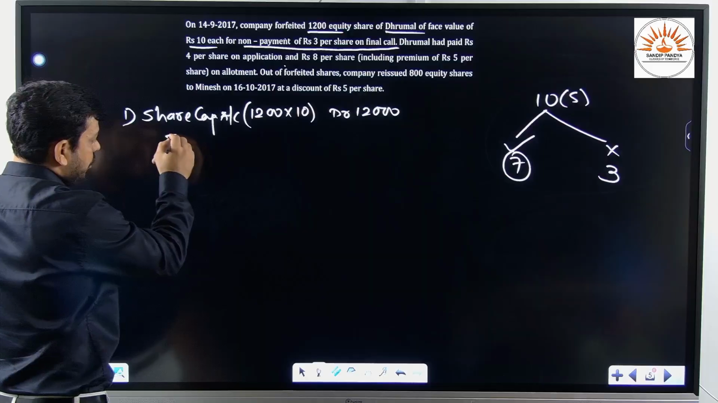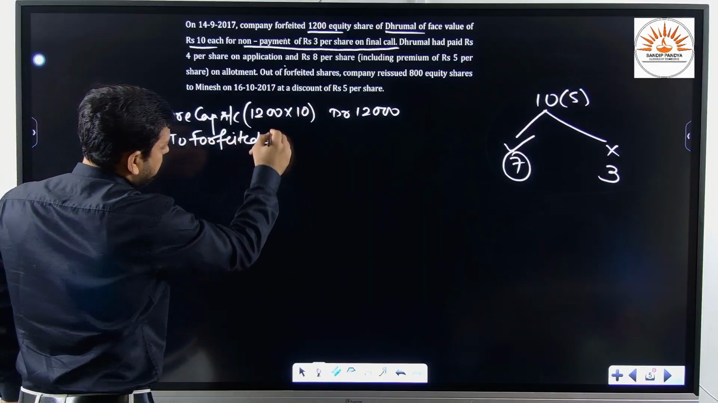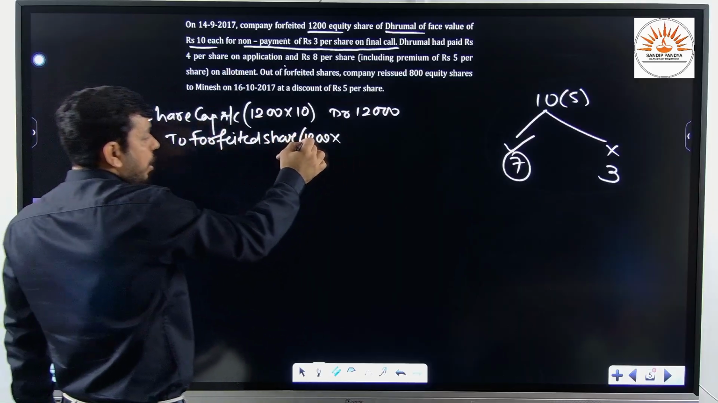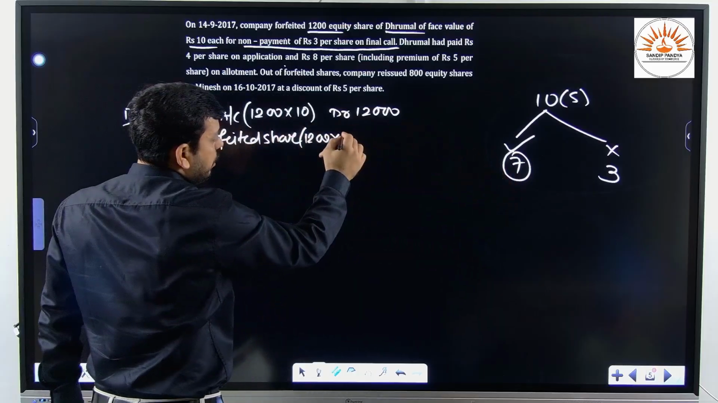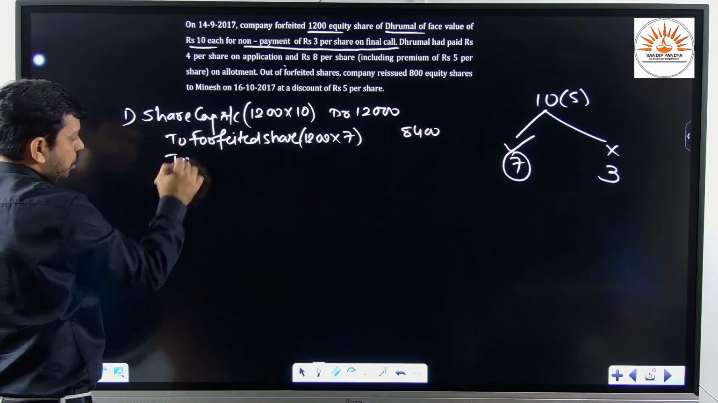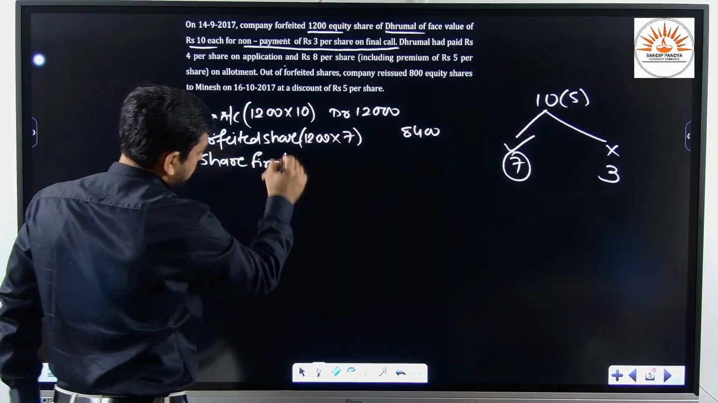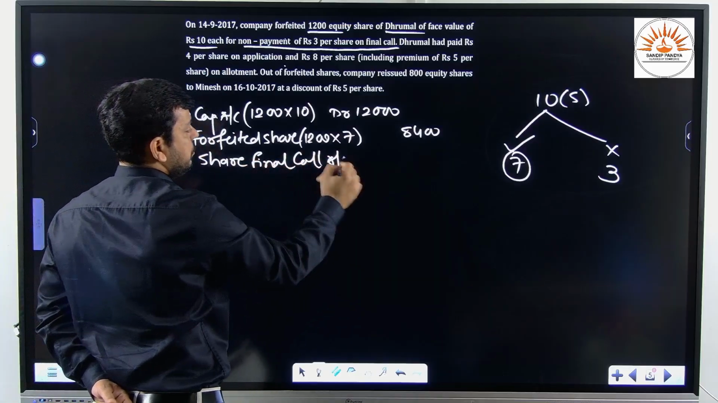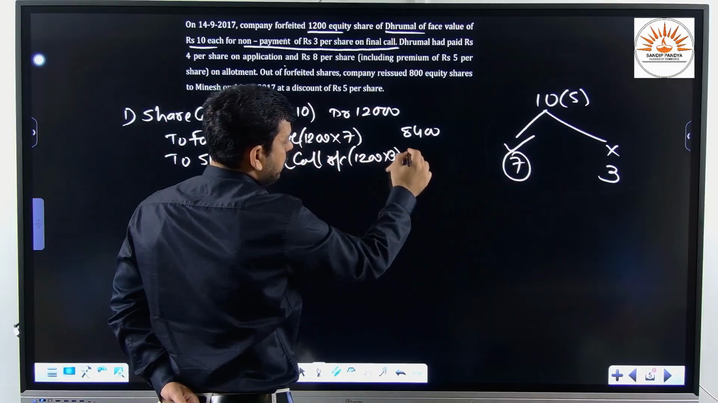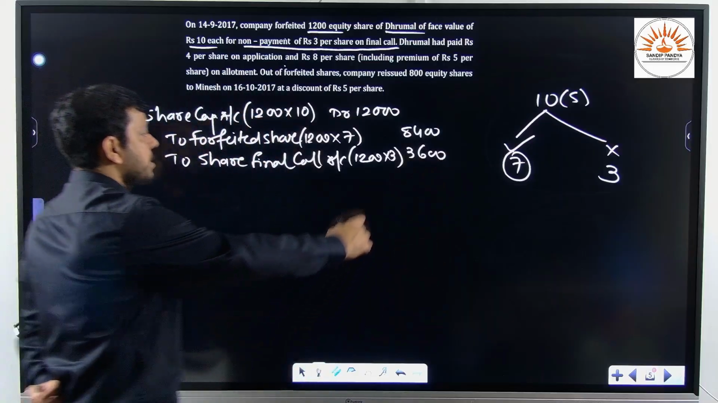So which account will be credited? To forfeited shares account. That means how much amount can we forfeit? I had already told you. Number of shares forfeited into amount received, that is 8400. And to share final call account, number of shares forfeited into amount not received, that is 3600. So 8400 plus 3600, that is obviously 12,000.